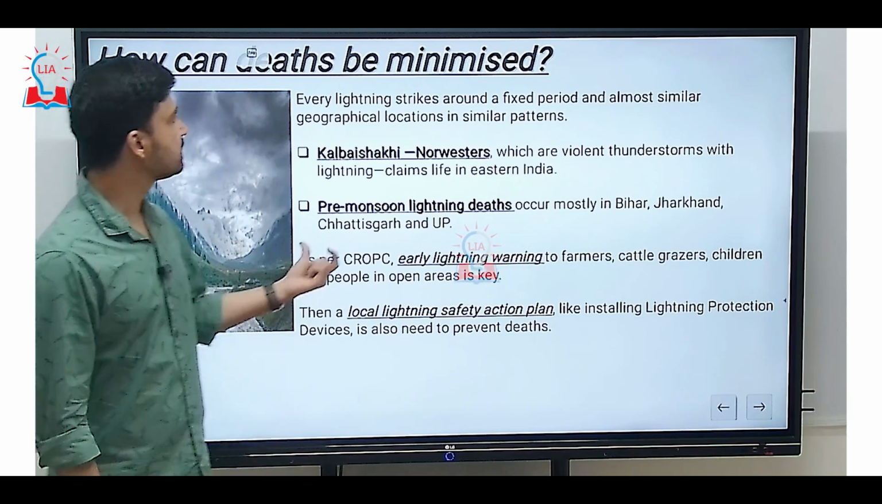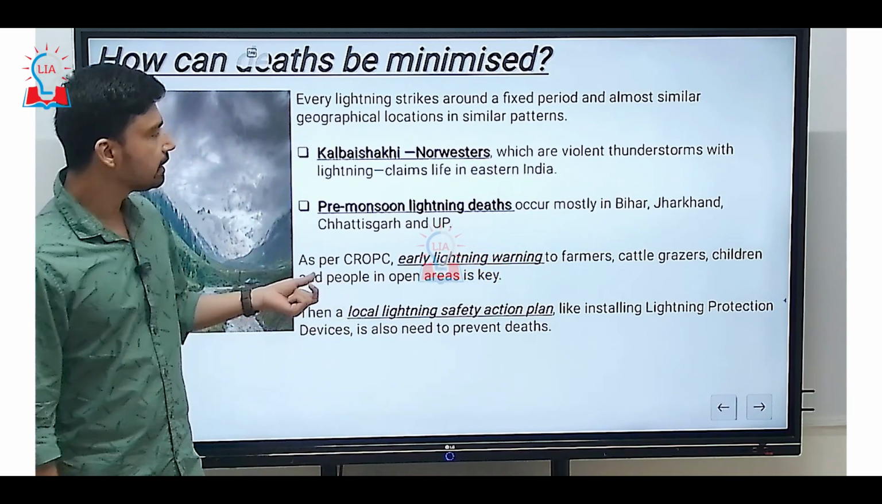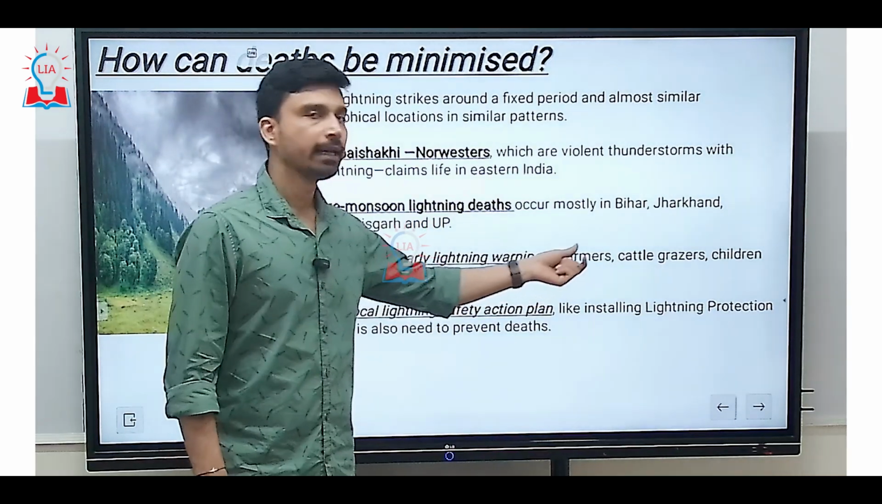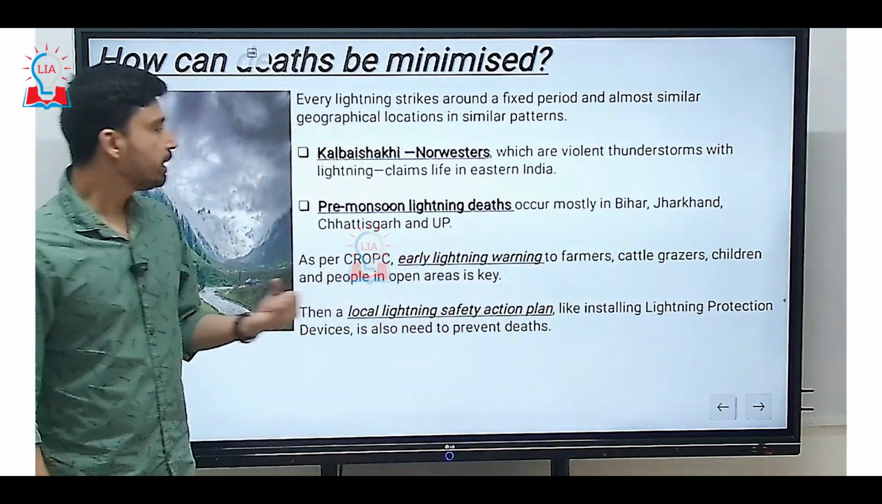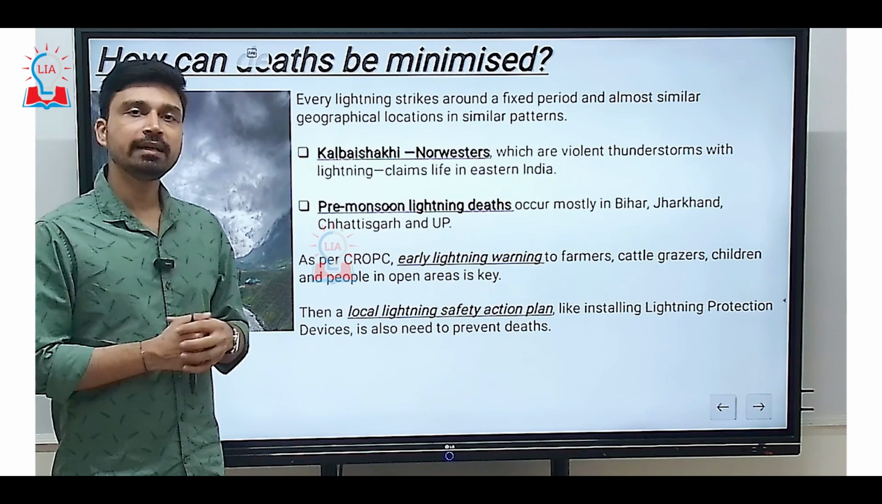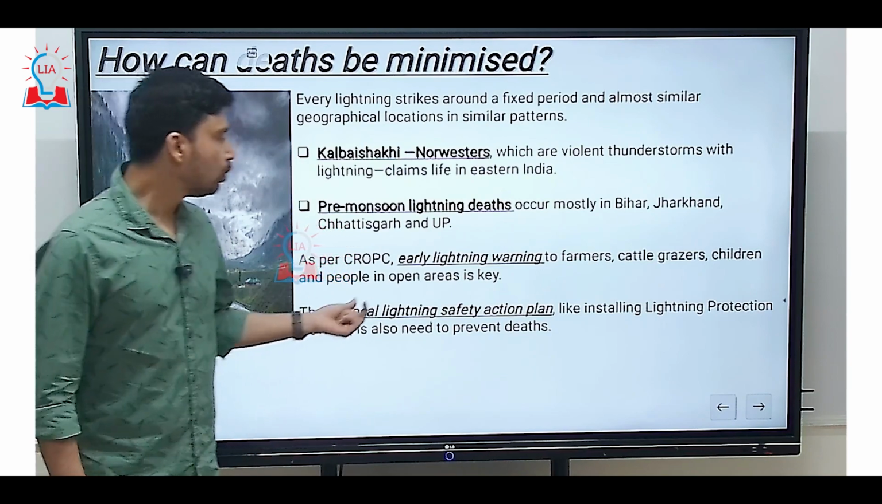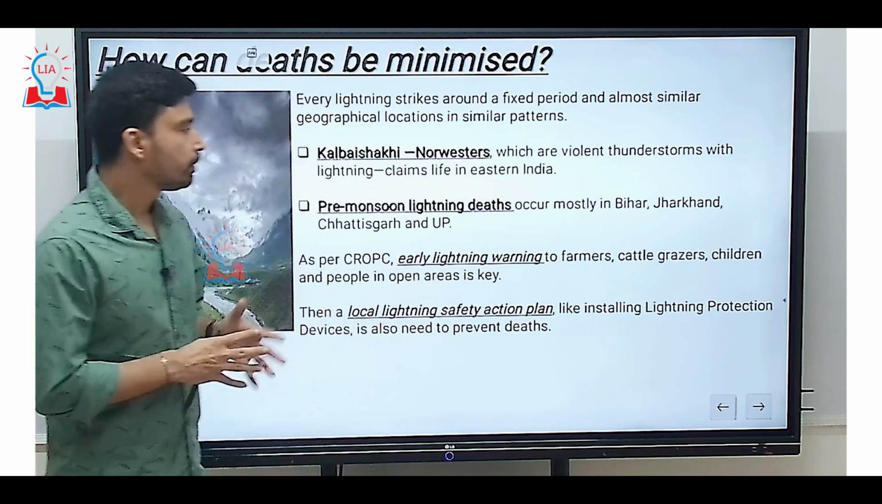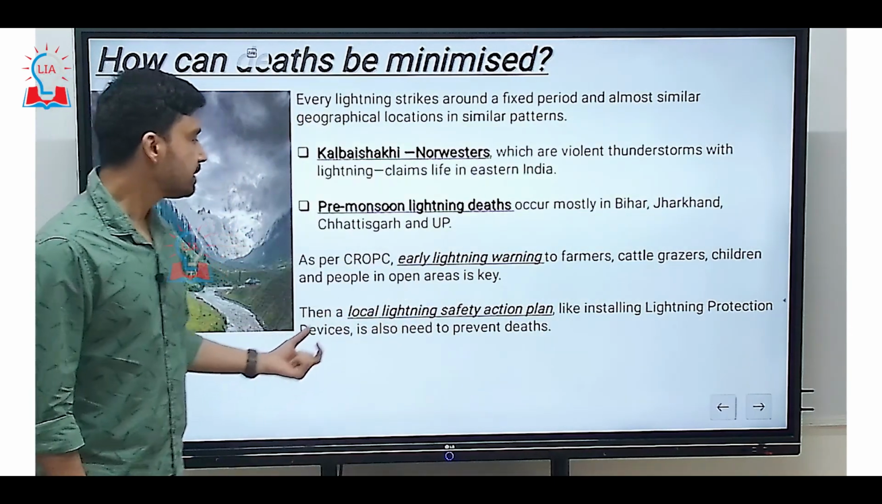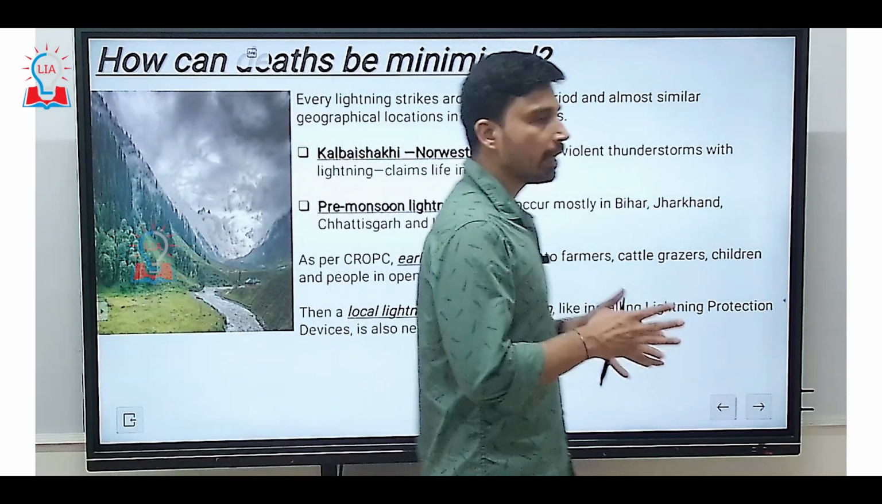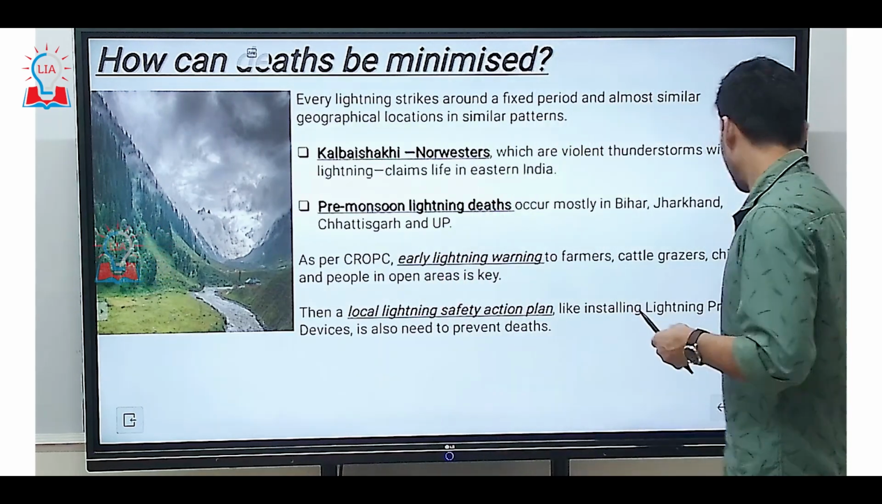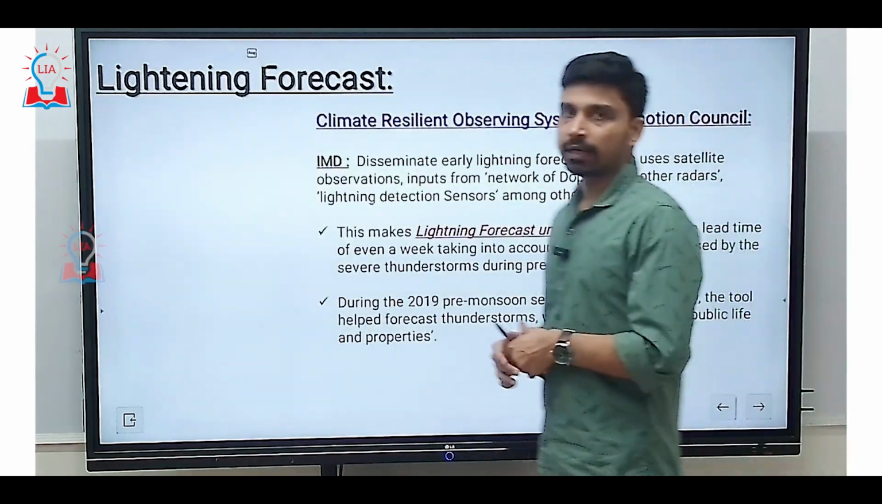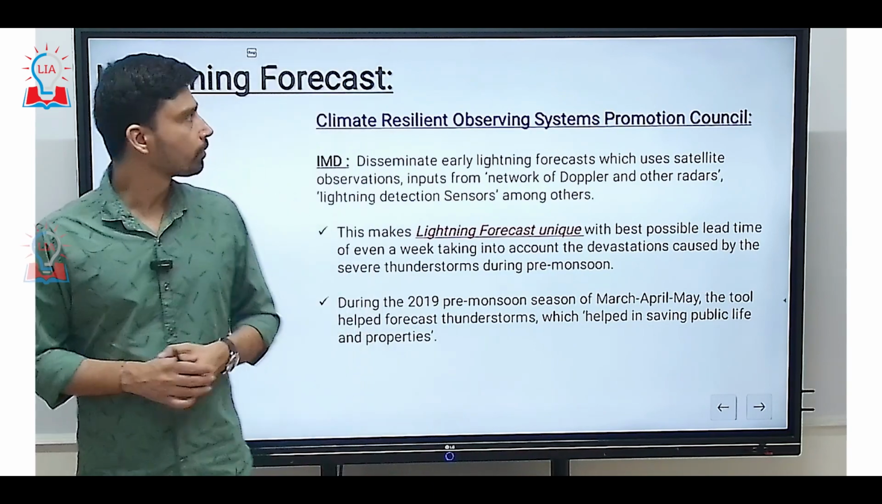So as far as the CROPC is concerned, it says that early lightning warning to farmers, cattle grazers, children and people in open areas is key to prevent lightning related deaths. And in this regard, a local lightning safety action plan needs to be prepared, like installing lightning protection devices and all that, at least at the panchayat level or what we can say the block level, to minimize the deaths related to such kind of weather events.